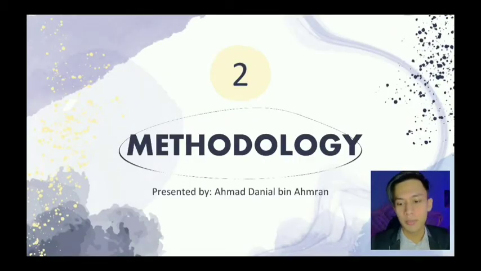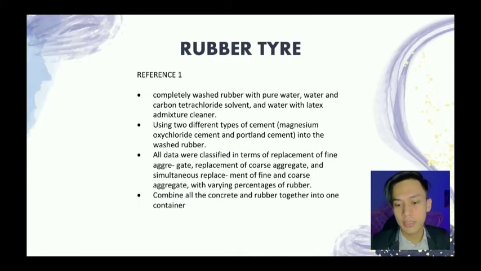Okay, the next slide is methodology. The first one is to completely wash the rubber with pure water and carbon tetrachloride solvent, and water with latex as a mixture cleaner. Second is using two different types of cement, magnesium oxychloride cement and Portland cement, with the washed rubber.